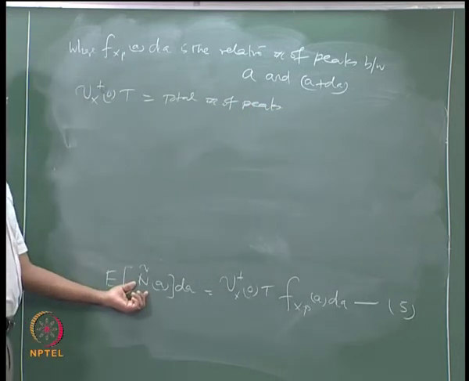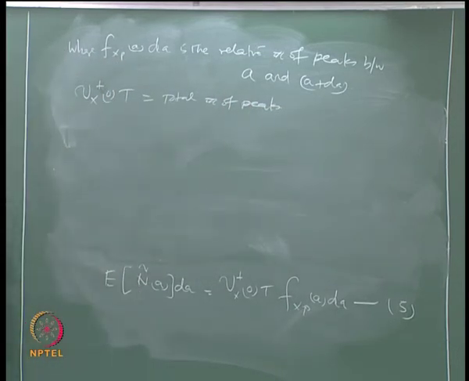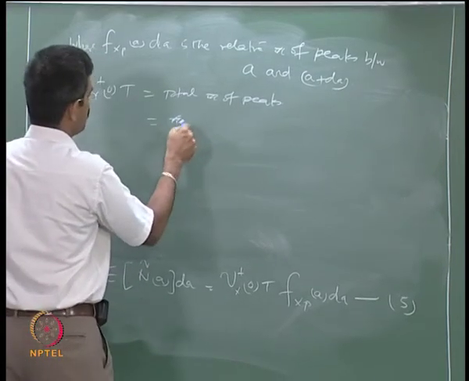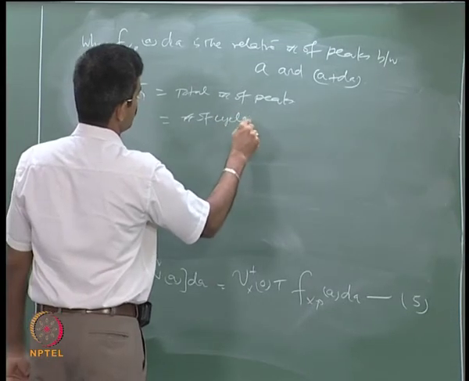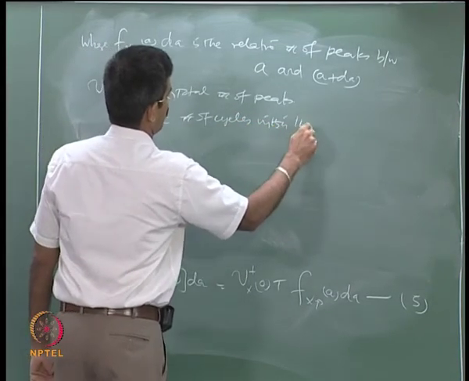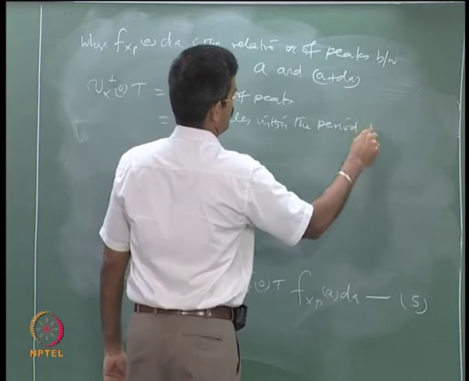Well, that is what the expected value of n of A is, and this can be equal to the number of cycles within the period t.